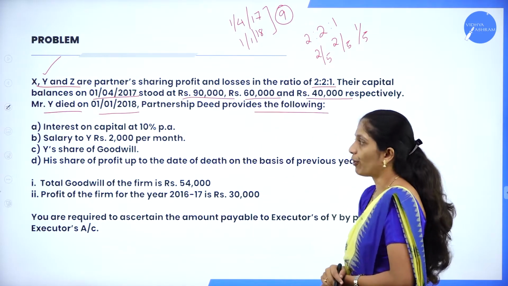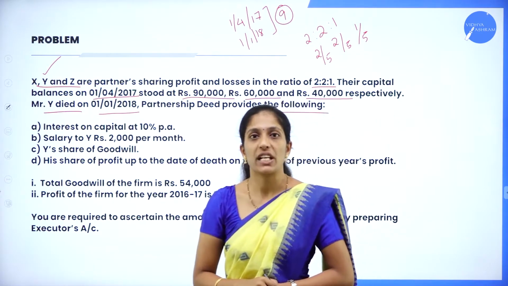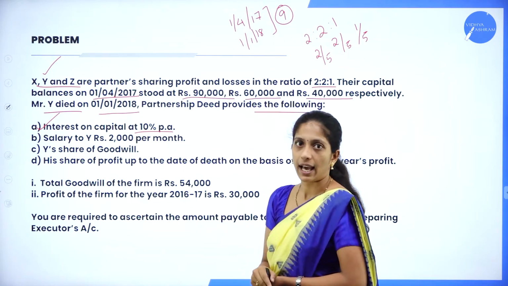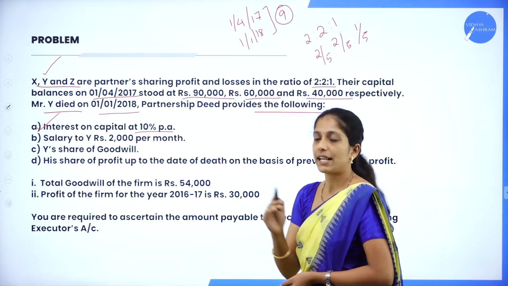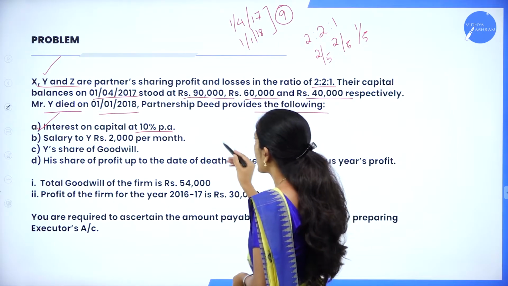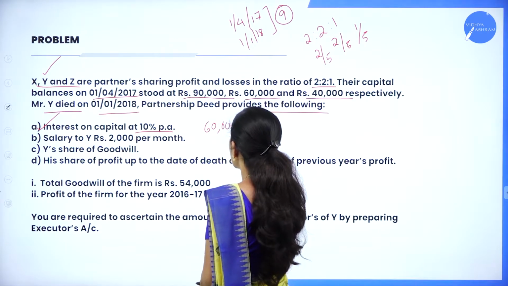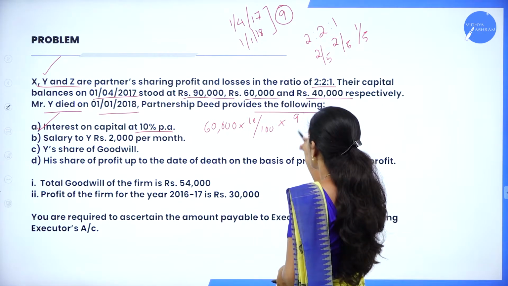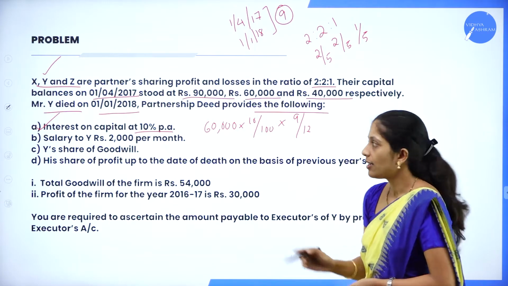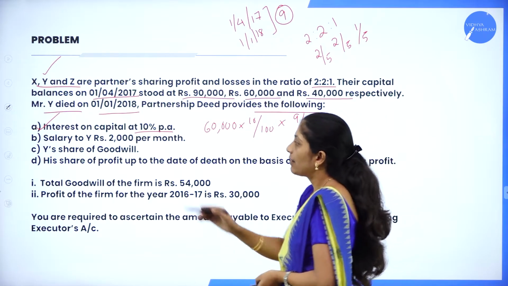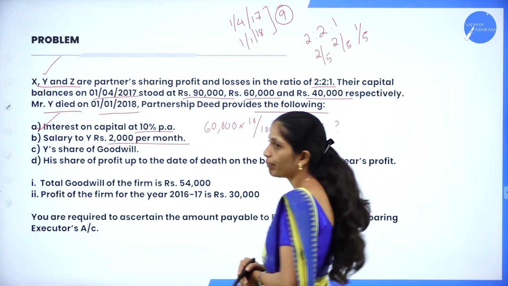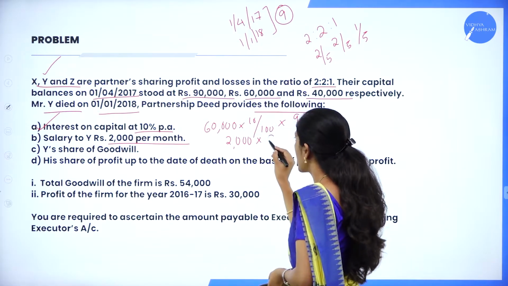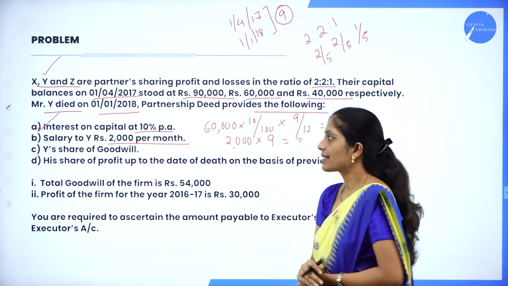Partnership deed provides the following. Let us see what the partnership deed tells. So the first one is interest on capital at 10% per annum. So we have to give interest on capital at 10% per annum. So we know Y's capital, 60,000, into what is the percentage? 10%, into for how many months he was there in the business? 9 divided by 12. This would be the interest on capital. Next, salary to Y 2,000 per month. So how to calculate? 2,000 into, for how many months he was there in the business? 9 months. So this would be the salary.